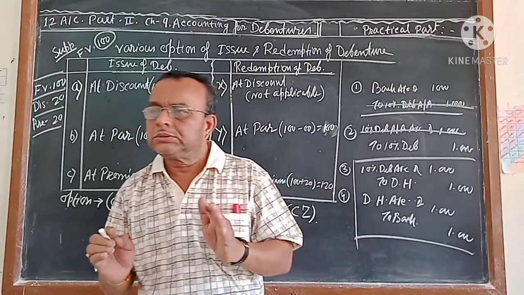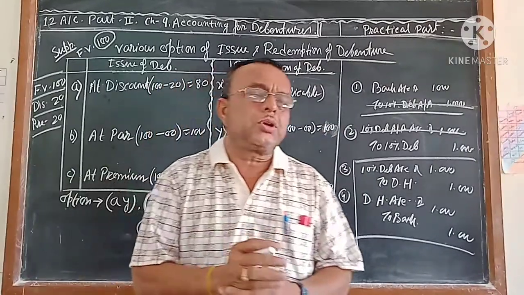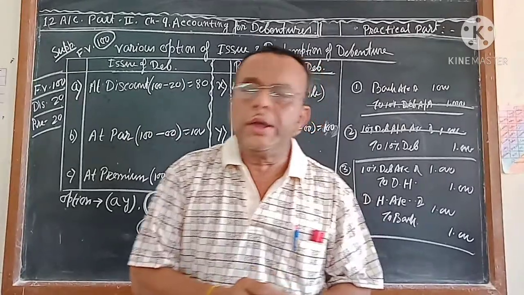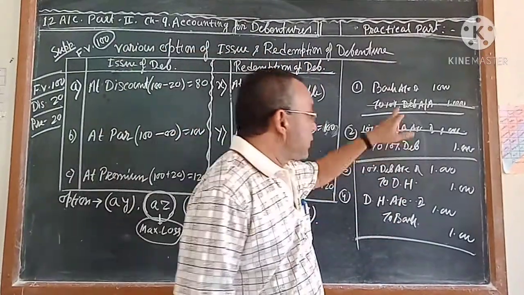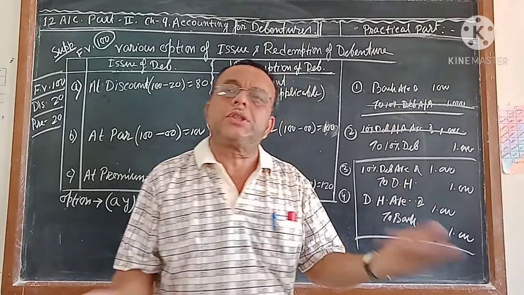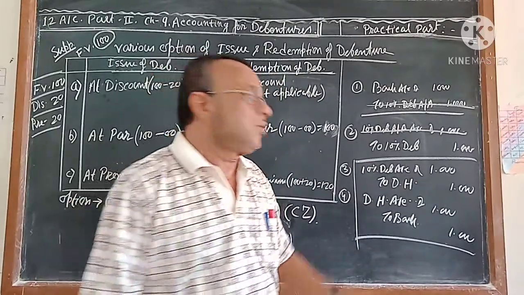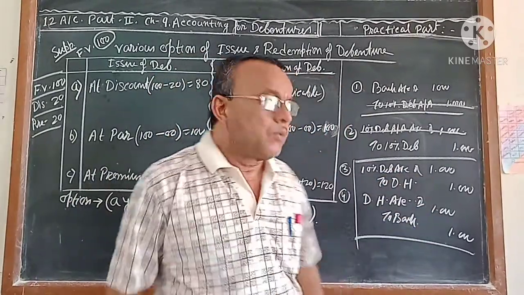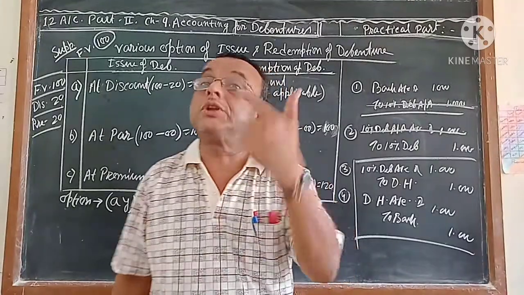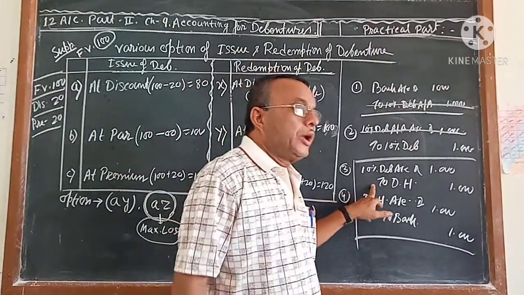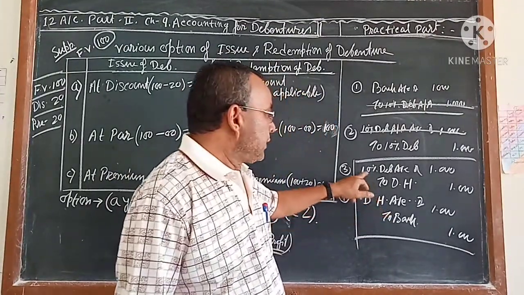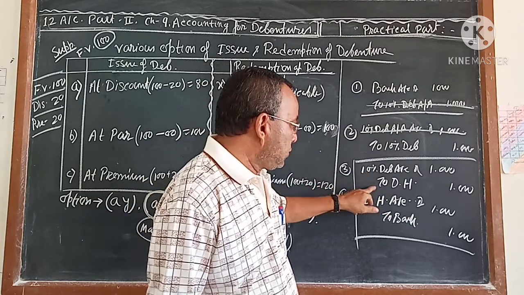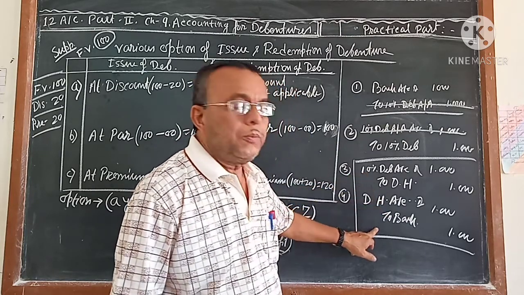One journal we are crediting to the debenture holder. Why? Because sometimes, here, the example whatever I have given is 1000 only, but sometimes it may happen it will be less than that or more than that. For that, how much money we are going to pay to the debenture holder, that much money we are crediting to the debenture holder. 10% debenture account debit to debenture holder, and debenture holder account debit to bank.